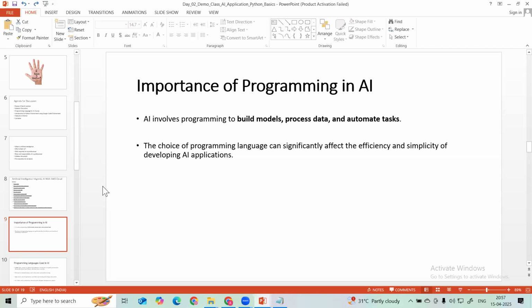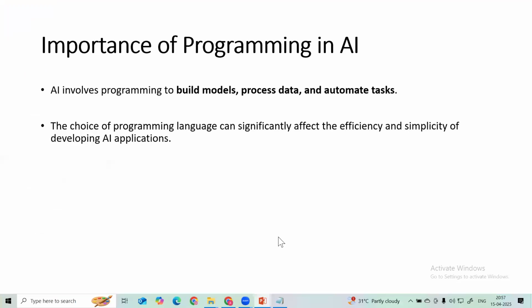We are going to build models, process the data, do data analysis and data manipulation, and draw insights from the data. For that purpose, we require one programming language. And the choice of programming language significantly affects the efficiency and simplicity of the development of AI applications. That's why the selection of the programming language is very important, guys.